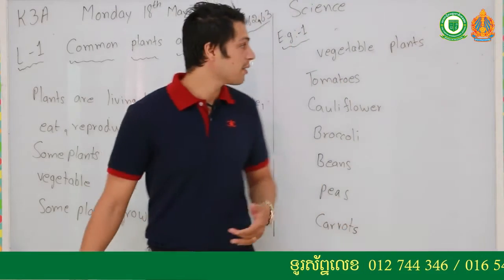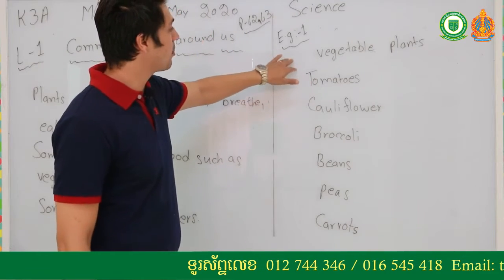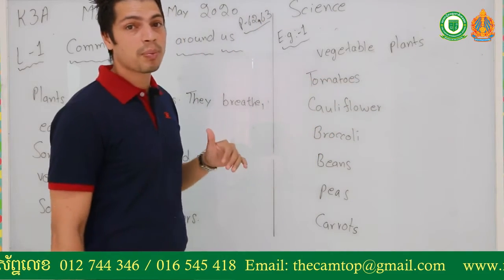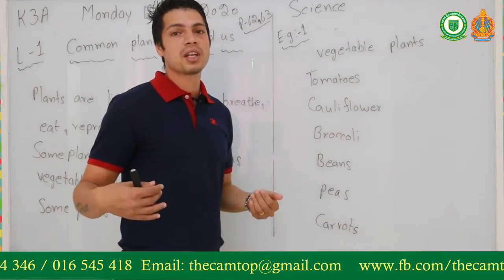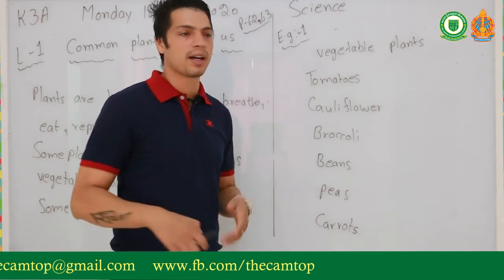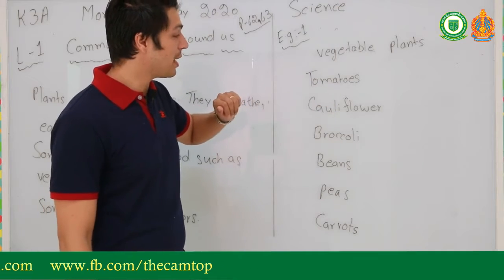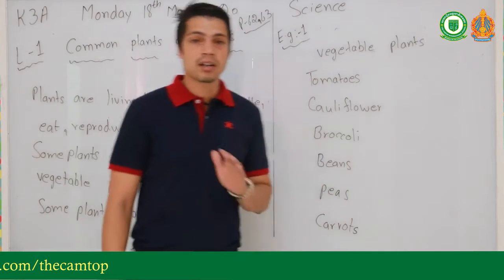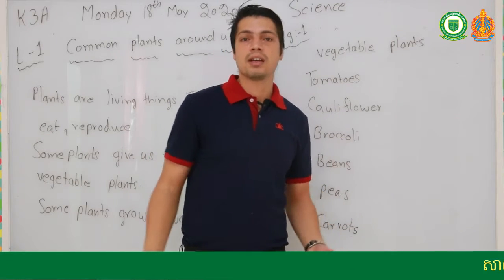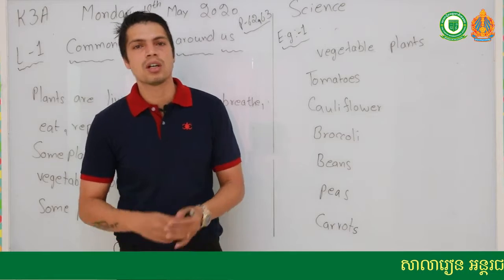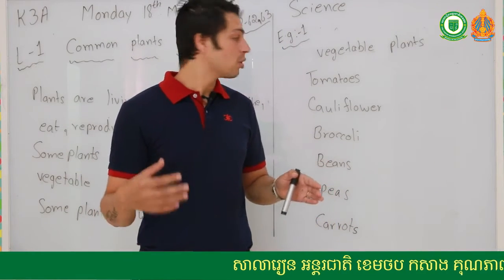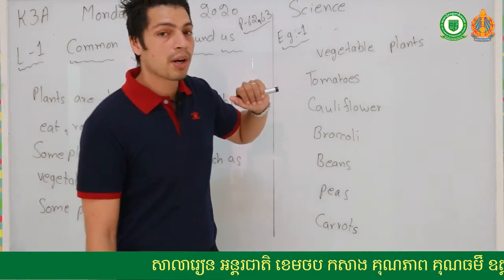So here I have an example. First example, like vegetable plants. So vegetable plants means they give us vegetables that we eat. Vegetables mean food. We get food from plants. Tomatoes. Tomatoes grow on plants. Okay, so like tomato plants, if you have internet, you can search on Google, or I will post a picture of tomato plants. So tomatoes grow on plants.